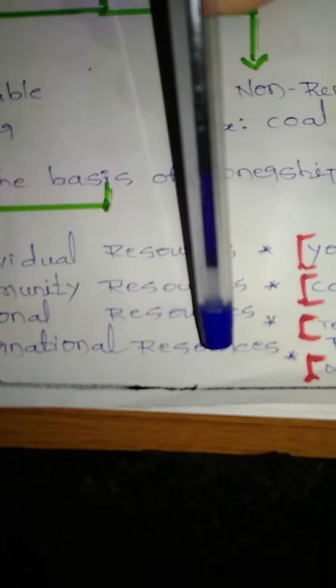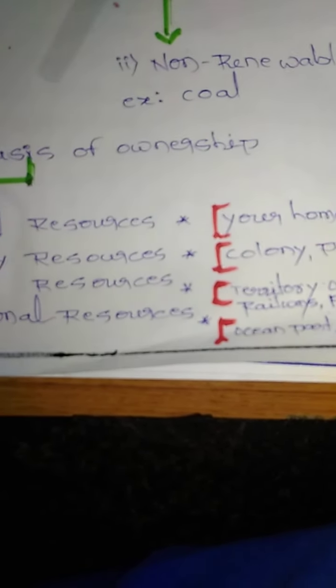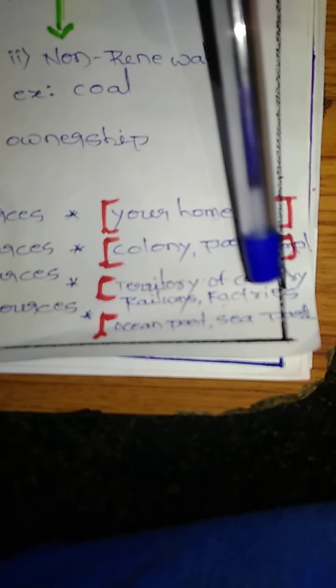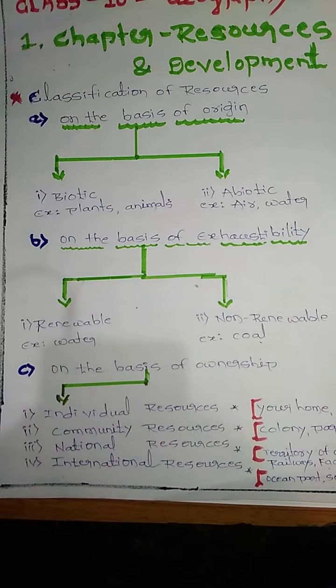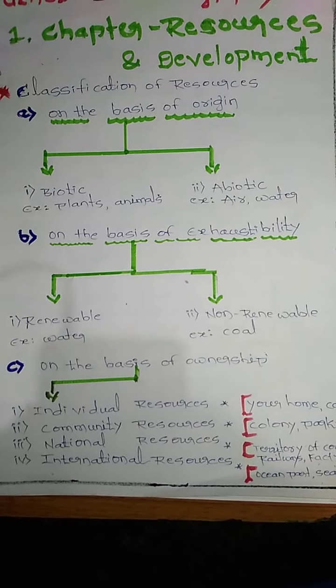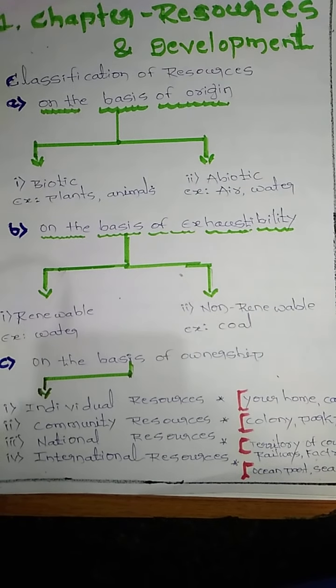Last one is international resources. That is the ocean part, sea part. Oceans and seas beyond the nation also have some resources that belong to our country. So international resources means oceans and seas connected with other nations as well as our country. The northern part of the mountains, the Himalayas, the ocean part, the sea part, these are all considered as national resources. I hope you understood this clearly, and you have to look at it carefully, note it down, write it in your SS classwork book and read it. Thank you one and all.